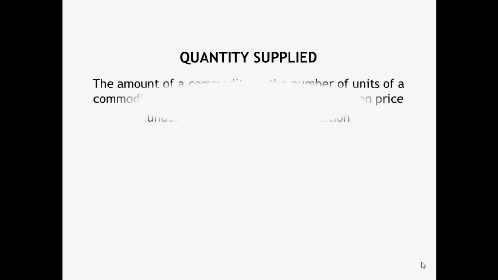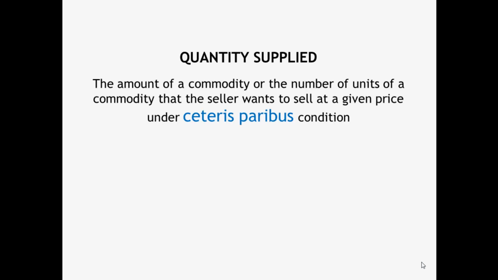What is quantity supplied? The amount of a commodity, or the number of units of a commodity, that the seller wants to sell at a given price under ceteris paribus condition is called quantity supplied. We are familiar with the term ceteris paribus. It stands to mean other things remaining constant.